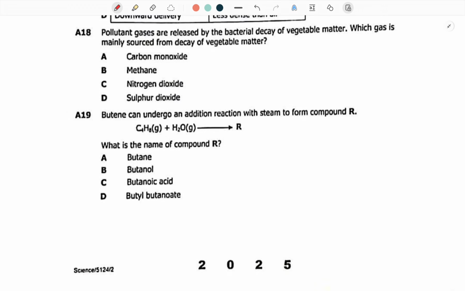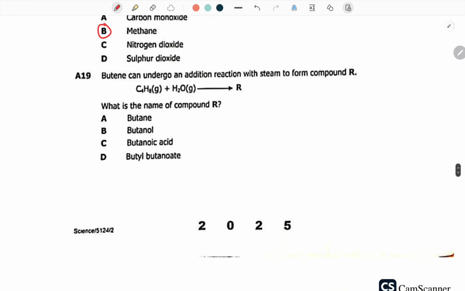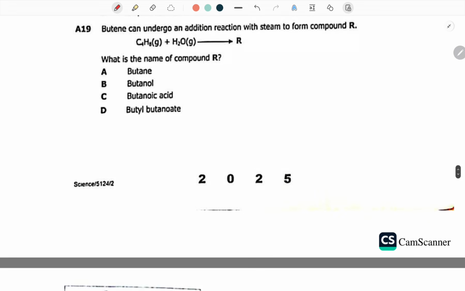Pollutant gases are released by the bacterial decay of vegetable matter. Which gas is mainly sourced from decay of vegetable matter? Can you try out this one? Okay, perfect. You got it correct. It's actually methane, which also happens to be natural gas. Of course, methane.